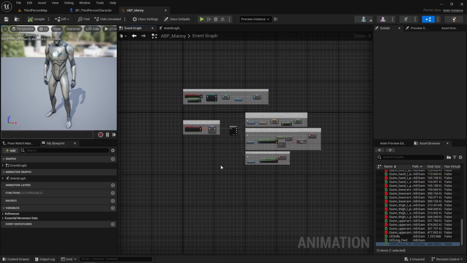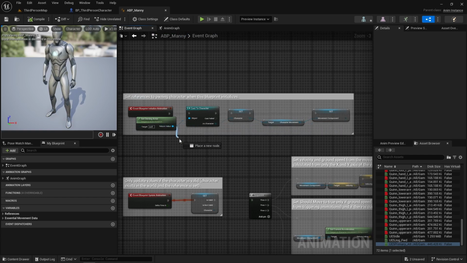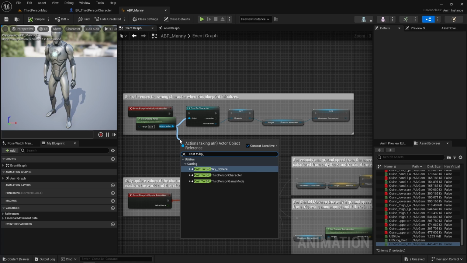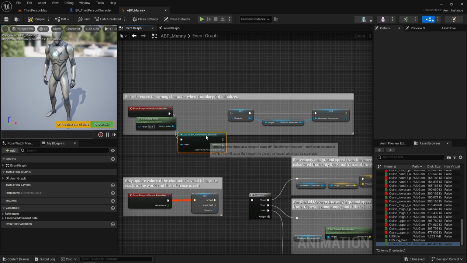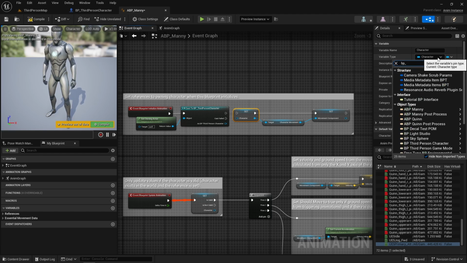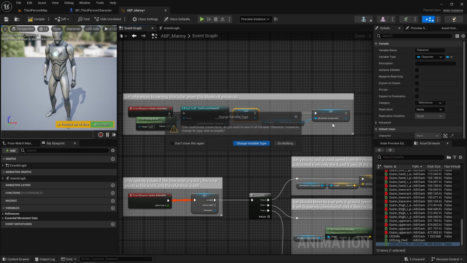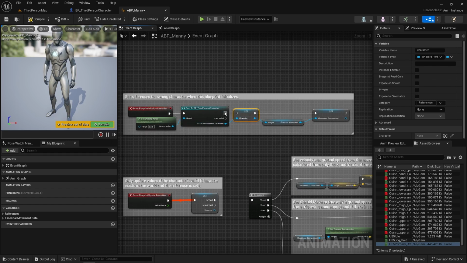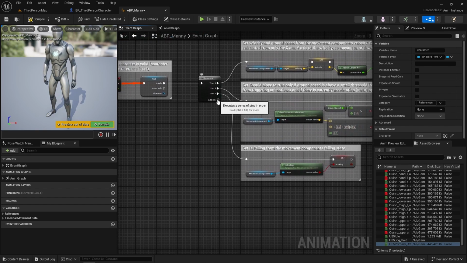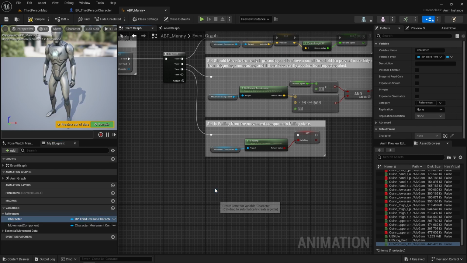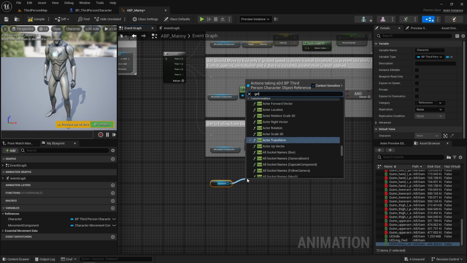Now let's slide into our animation blueprint. Let's swap our cast to character for a cast to third person character. And change our character reference to a third person reference as well. Once we have that, we can add a new pin to our sequence and drop in our character reference and then get our is attacking boolean and just promote that and then plug this into the new pin.